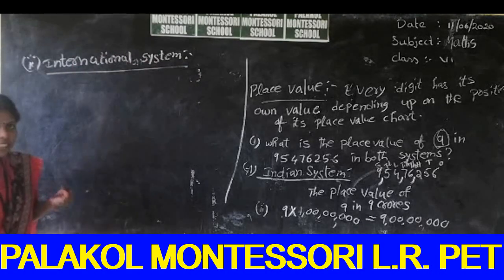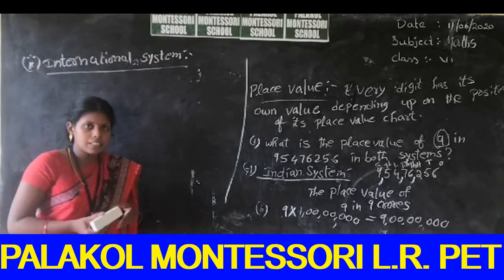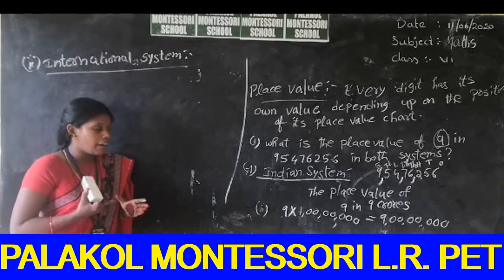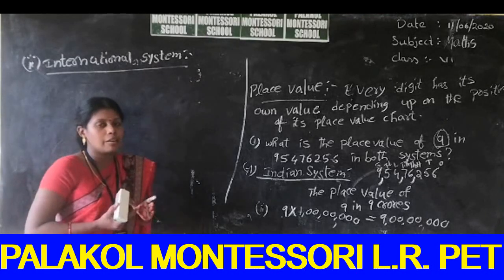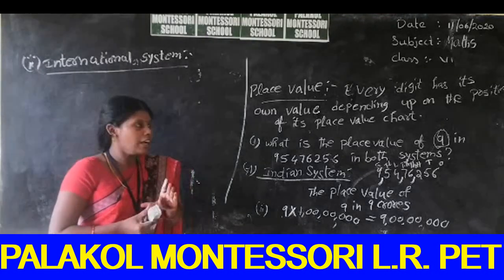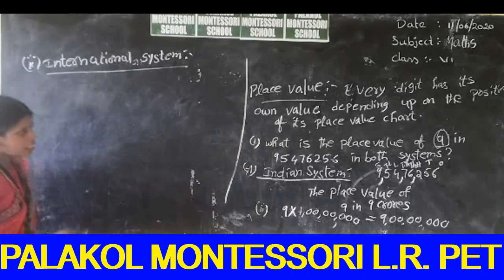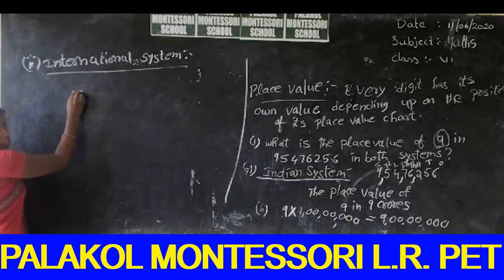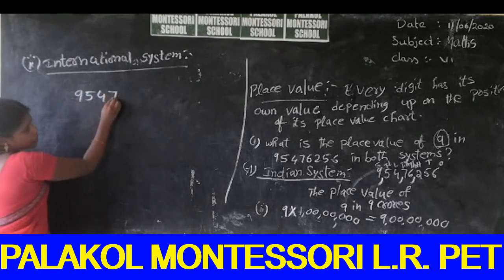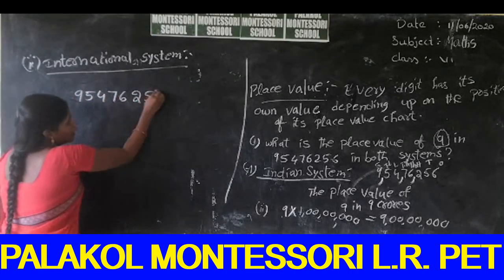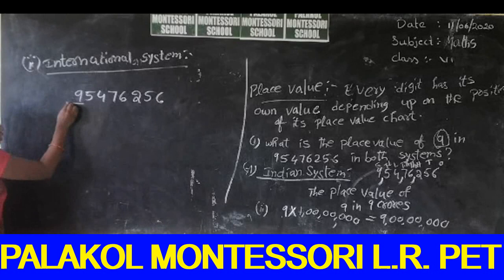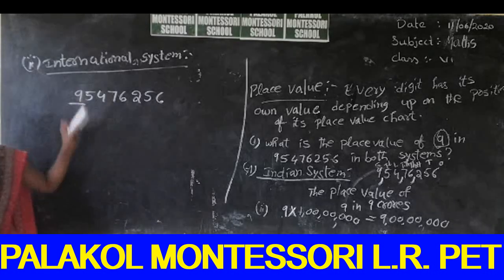Ones, tens, hundreds, thousands, 10,000s, 100,000s, millions, 10 millions, 100 millions and billions. So first write this number in the international system, 95476256. So we can find the place value of 9 in the international system.